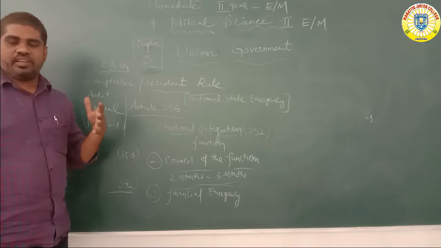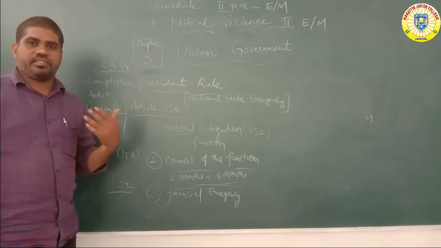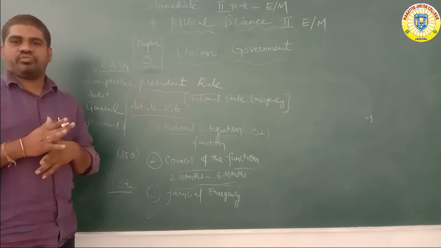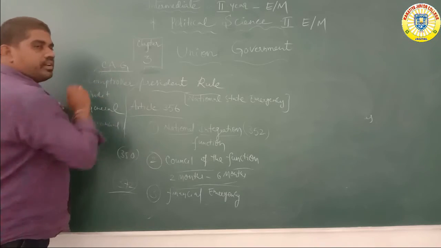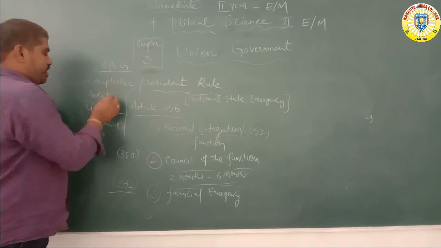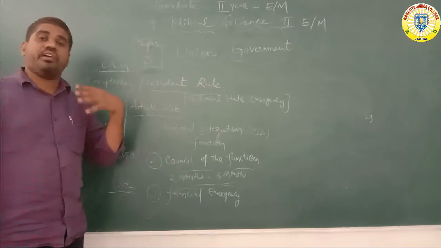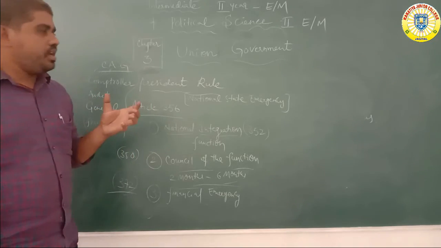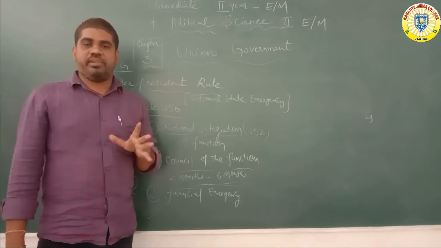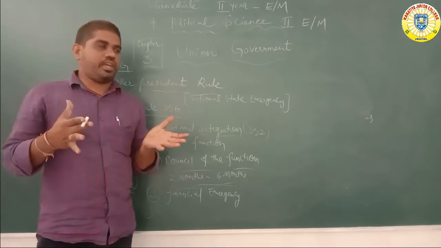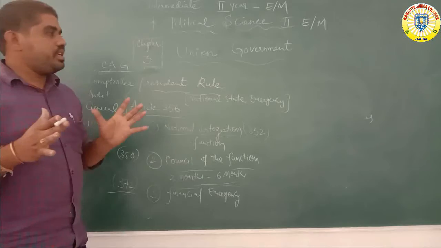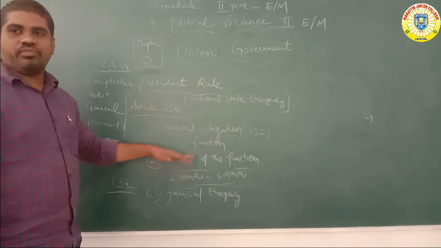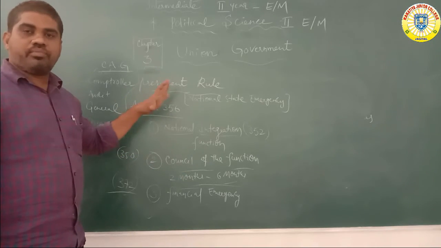Salaries of all states, retirement age, pensions, workers' pensions, salaries and increments, and economic issues are under the control of the CAG. The Comptroller and Auditor General officers are also appointed by the President. So these are multiple systems of the Union government and Union cabinet. These are the main important functions of the Union government. The President's role, the Comptroller and Auditor General.